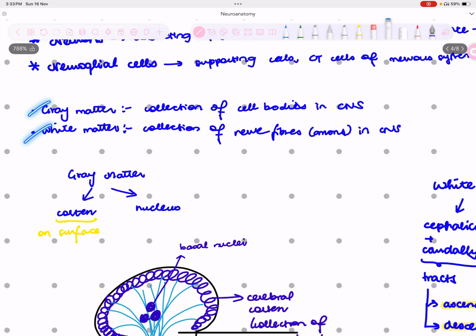So gray matter and white matter, let's talk about them now. Gray matter is a collection of cell bodies, and what is white matter? It's a collection of nerve fibers, the axons. White matter is a collection of nerve fibers, axons.